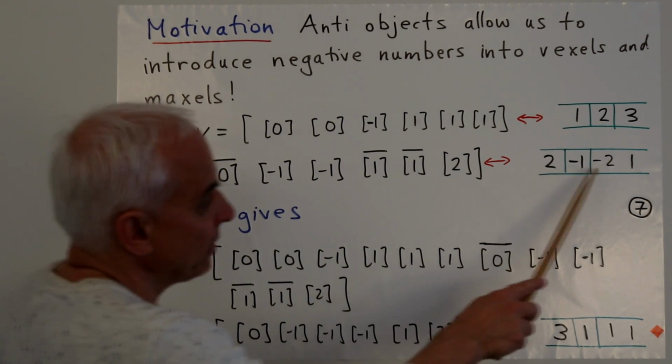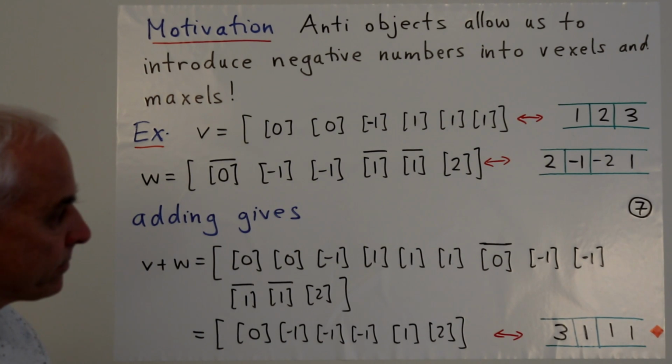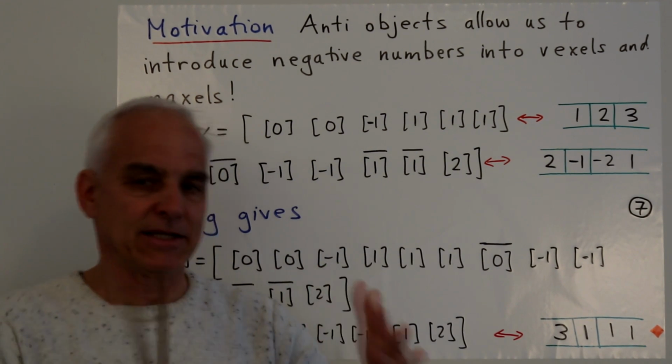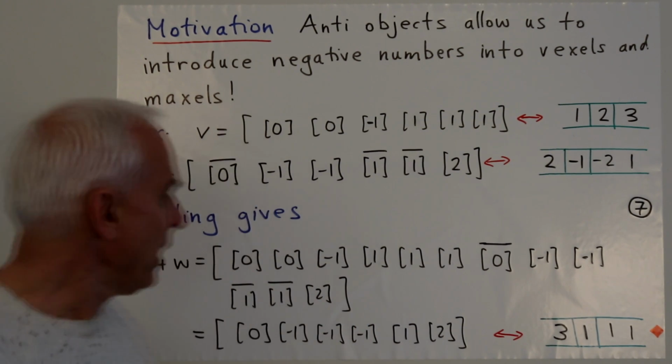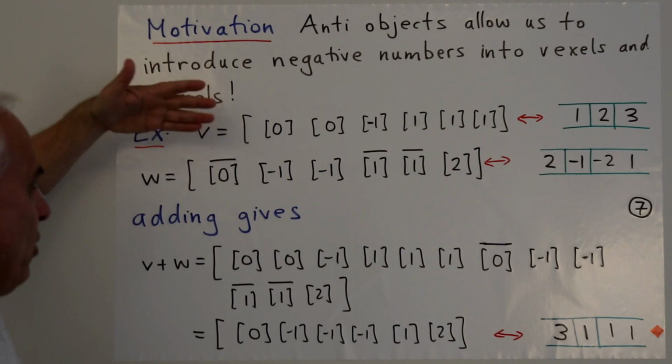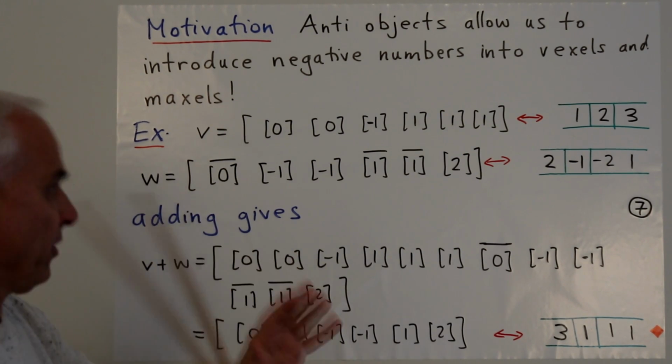So we would put a minus 2 there. Let me try to convince you that this actually makes sense, that this is consistent, this is logical. Suppose we wanted to add these two vectors. These are multisets, so we know how to add multisets. We just put everything together.